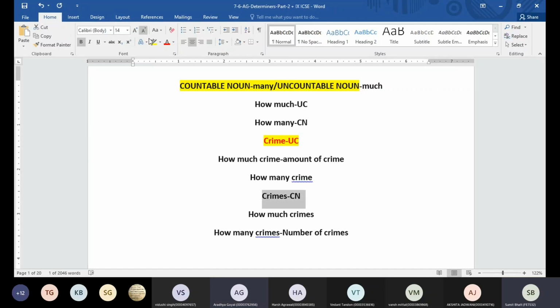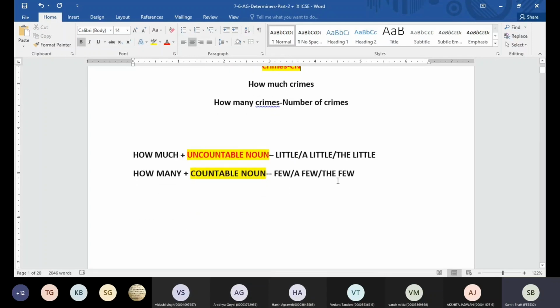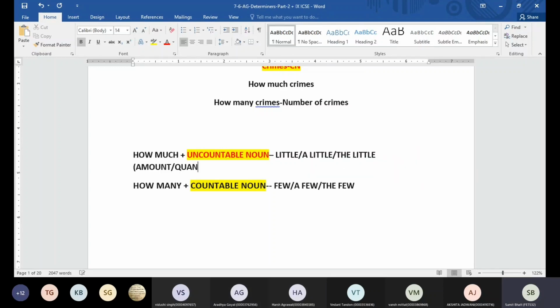If you know these things, then you can go for little, a little, the little, few, a few, the few. Remember, we use little, a little, the little for uncountable nouns, and few, a few, the few for countable nouns. In short, little, a little, the little are used to denote quantity or amount. When I say few, a few, the few, they are used for numbers, for countable nouns.